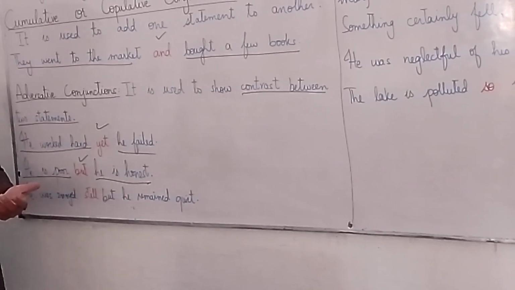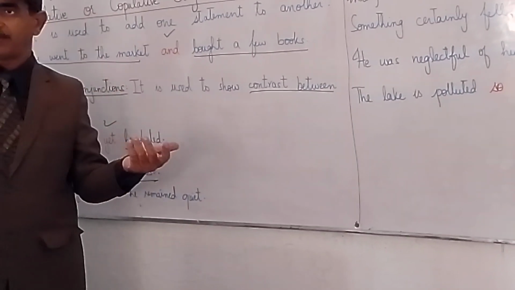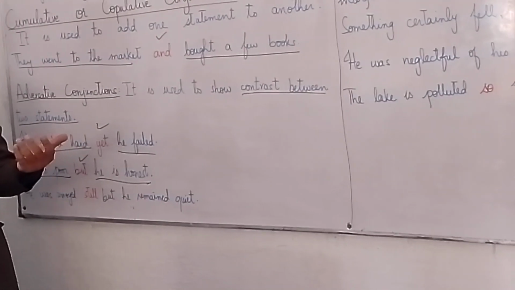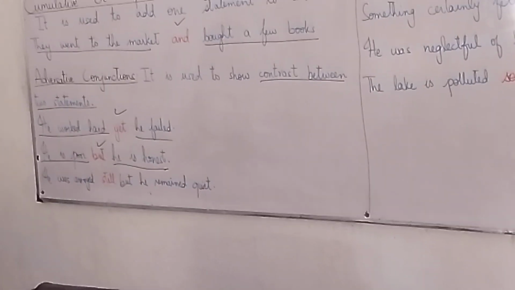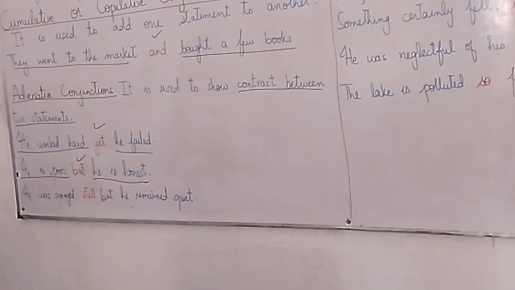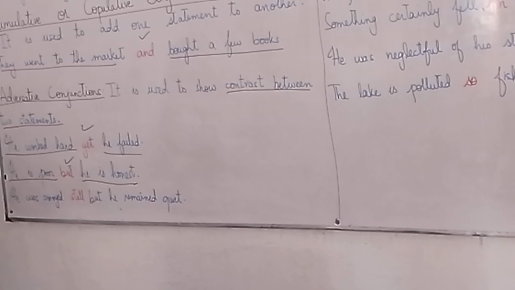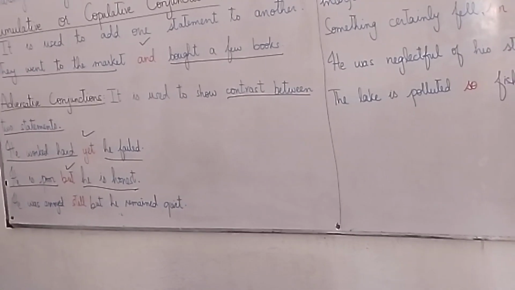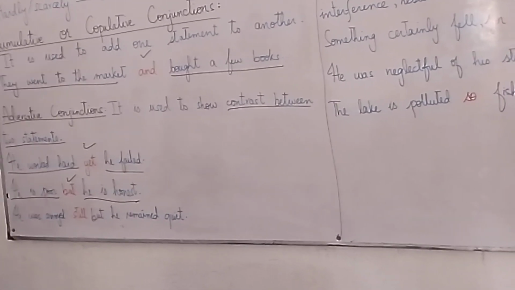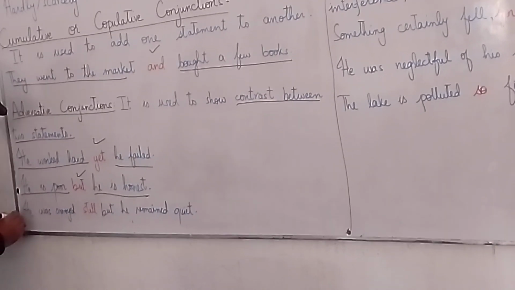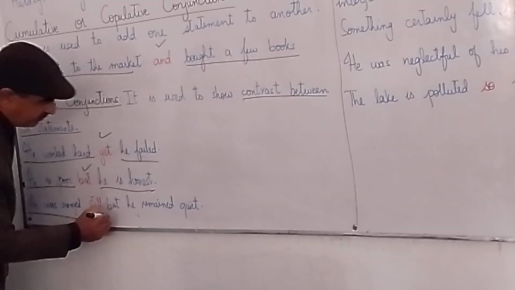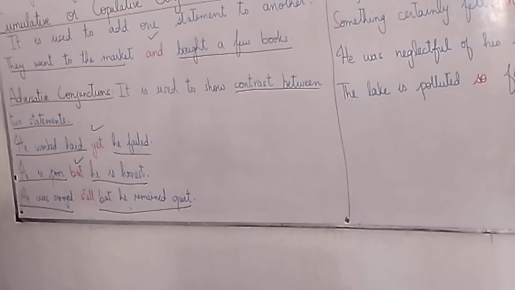Usually angry people, they make noise, they yell, they cry. Clear? They create a storm in a teacup. They create havoc. They create problems. Sometimes they start throwing things. So it's quite opposite. He was annoyed, but he remained quiet.